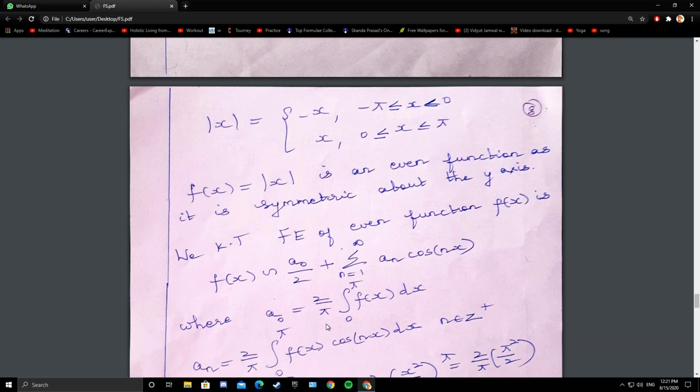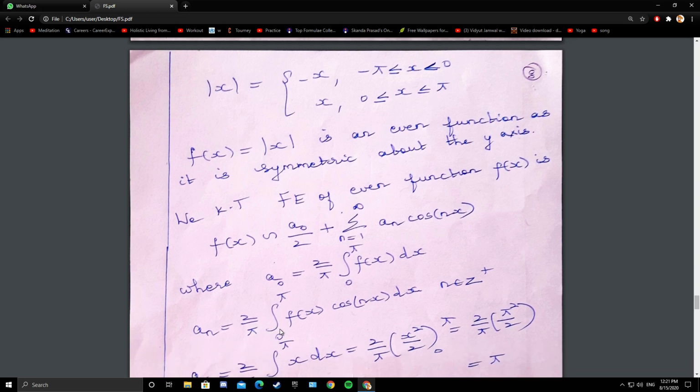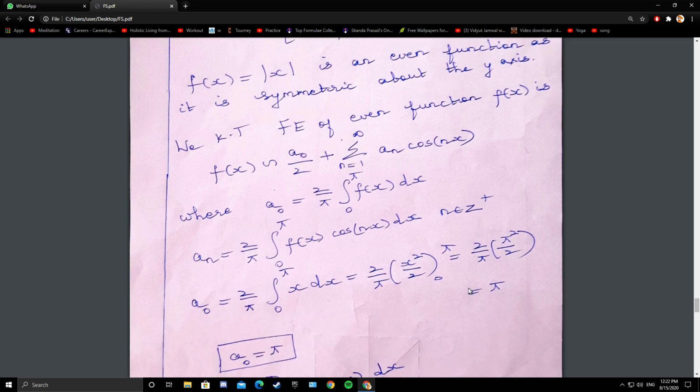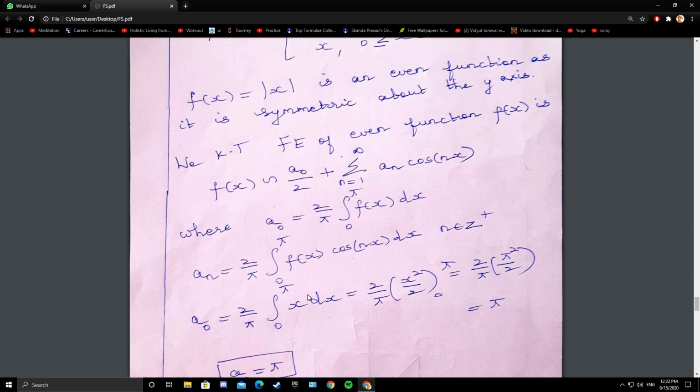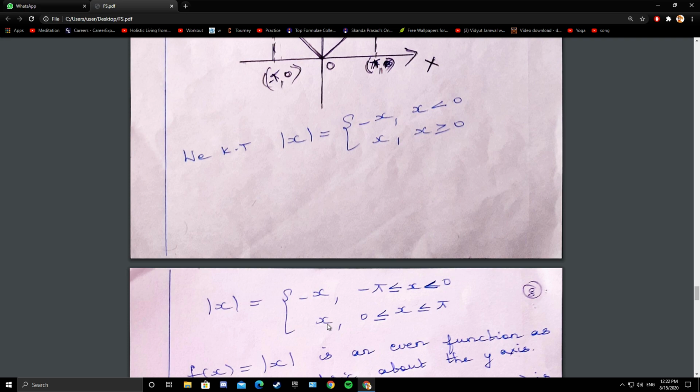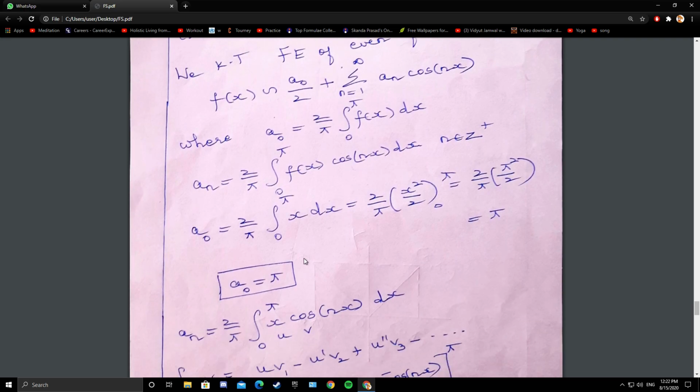What is a naught? 2 by pi integral 0 to pi f of x dx. What is a n? 2 by pi integral 0 to pi f of x cos of nx dx, where n is a positive integer. So a naught is 2 by pi integral 0 to pi. What is f of x from 0 to pi? It is x. So 2 by pi integral 0 to pi x dx. Integral of x is x square by 2 from 0 to pi. So 2 by pi, with x as pi, pi square by 2. So 2 gets cancelled. Pi square by pi is pi. So a naught is pi.